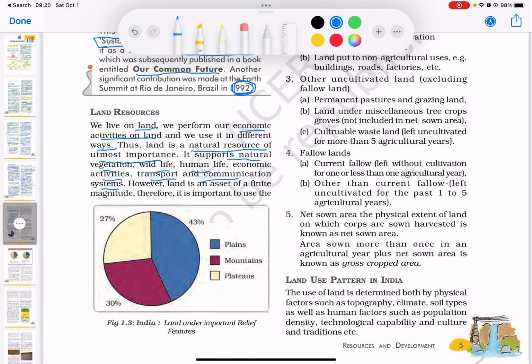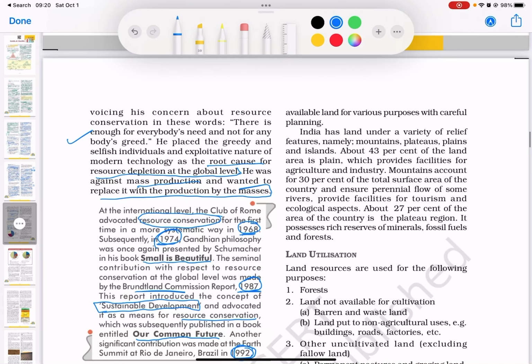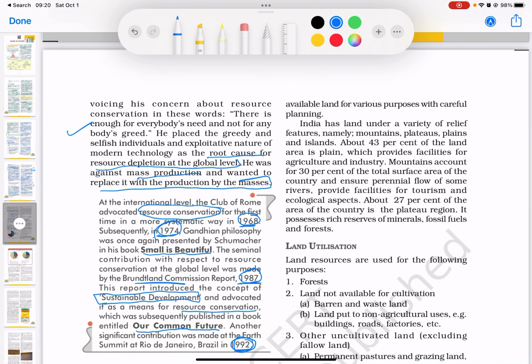Land is an asset of a finite magnitude. Therefore, it is important to use the available land for various purposes with careful planning. Now, India has land under a variety of relief features, namely mountains, plateaus, plains, and islands. About 43% of the land area is plain, which provides facilities for agriculture and industry.